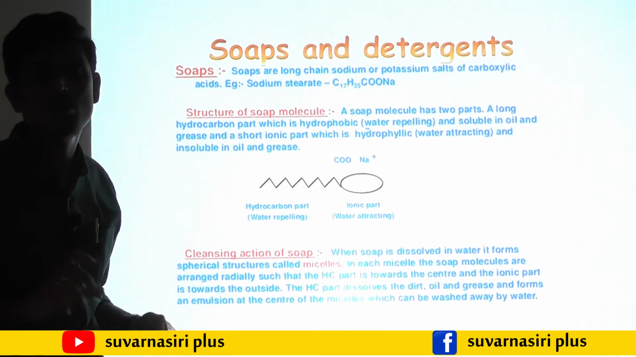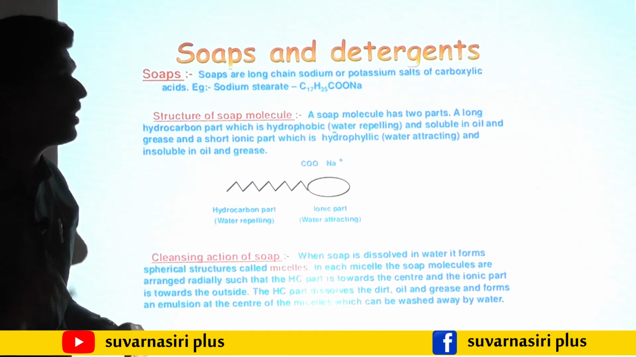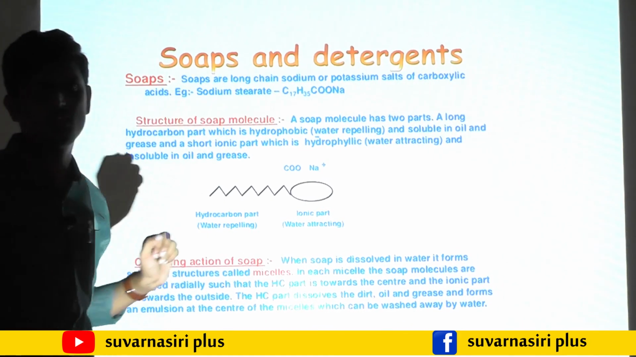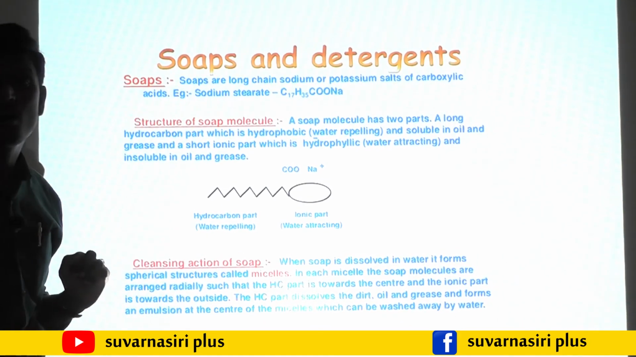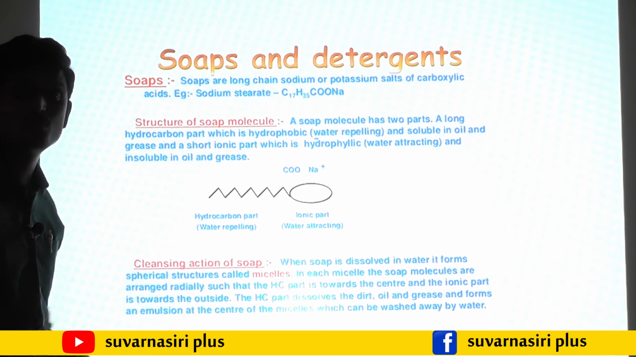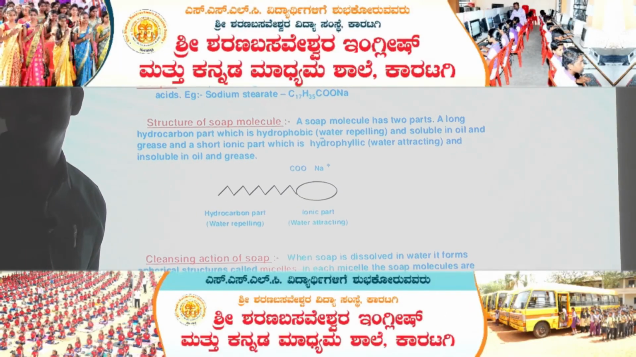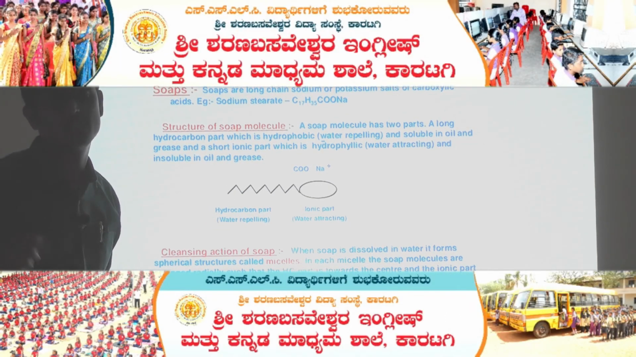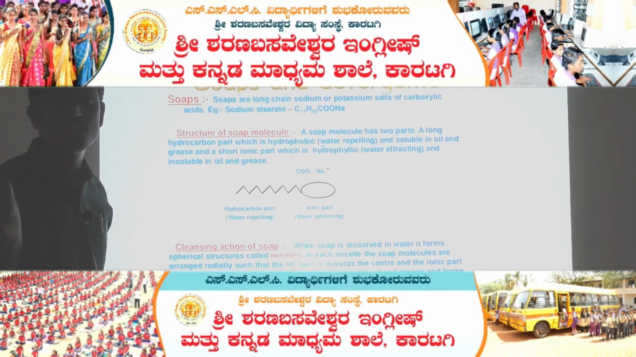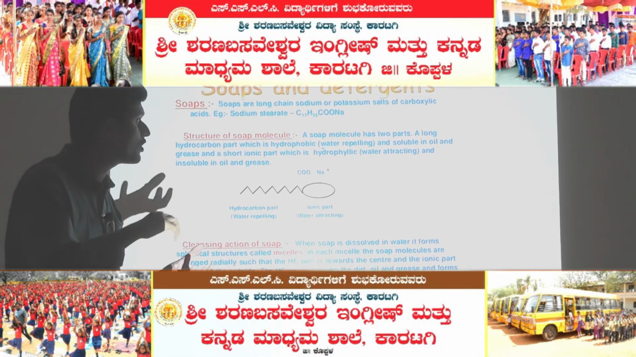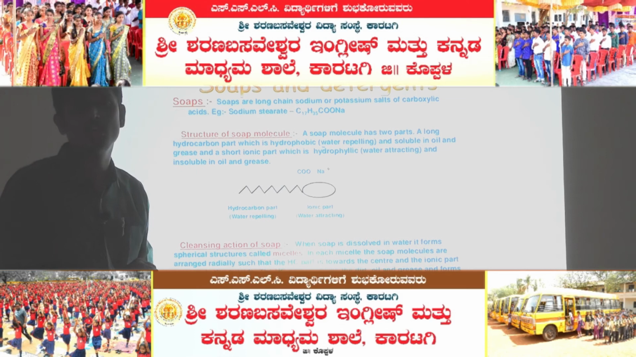Then it forms water foam. Lather will be formed, but the carbon end reacts with the dirt. Then finally it forms micelles. These micelles help to remove the dirt present on the cloth.